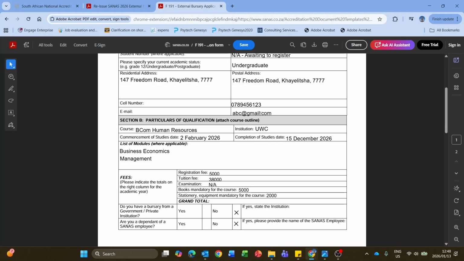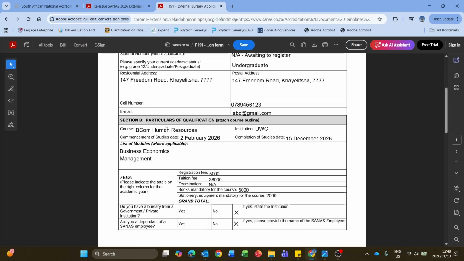So you do not send it from def@gmail.com, but list it here on the application form as ABC. Make sure that your application form has this exact same email address that you are sending your application forms with your supporting documents from.